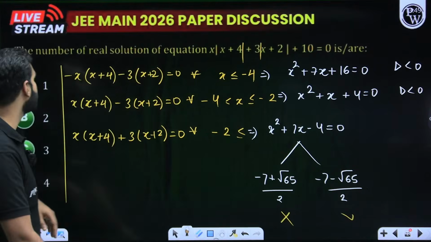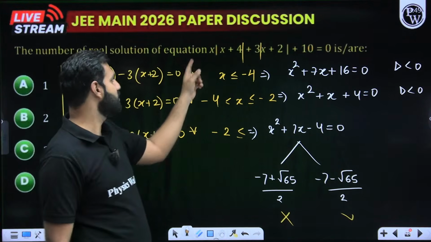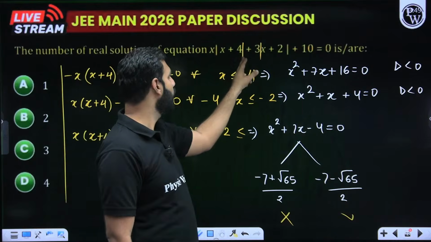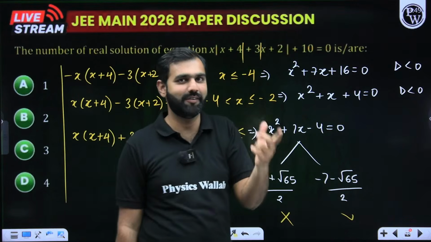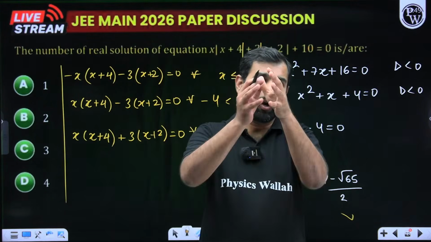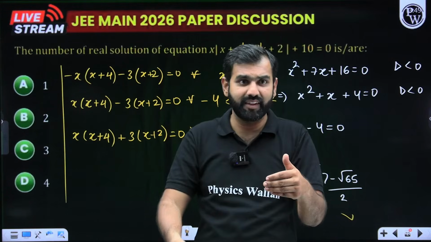Which few things, students? It says the number of real solutions of the equation x times mod of (x plus 4) plus 3 times mod of (x plus 2) plus 10 is equal to 0. The only catch is you have got to split it. Piecewise definition will come into picture.